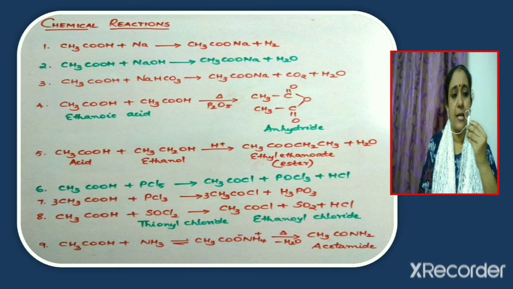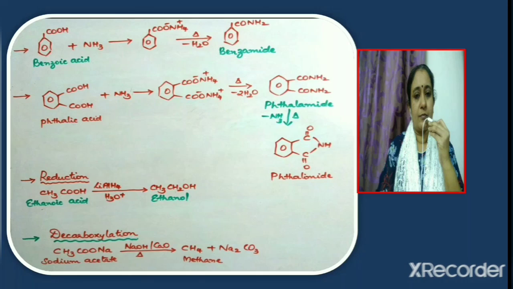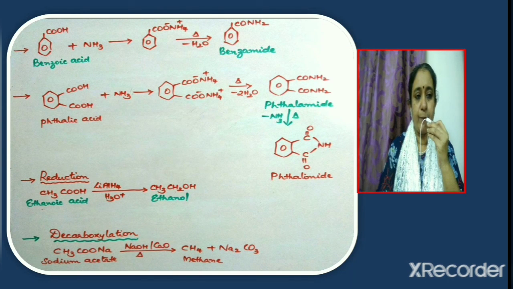Now consider the last equation. Here acetic acid reacts with ammonia to give ammonium acetate, which when heated eliminates a molecule of water and gives acetamide, CH3CONH2. It is also known as ethanamide. Now consider the next reaction of benzoic acid with ammonia. Just like acetic acid, benzoic acid will also react with ammonia to give ammonium benzoate, which when heated eliminates a molecule of water to give benzamide, which is C6H5CONH2.